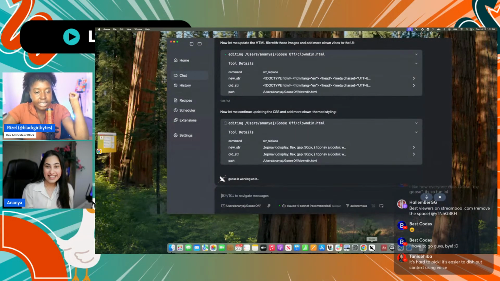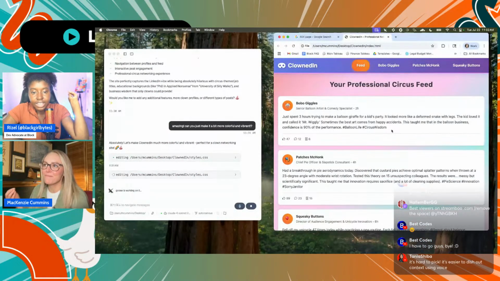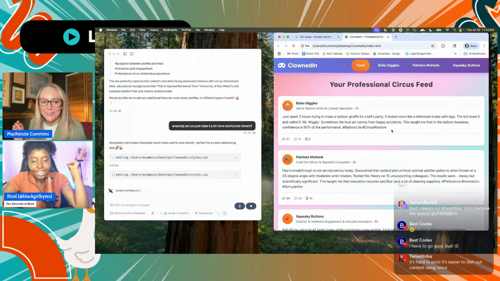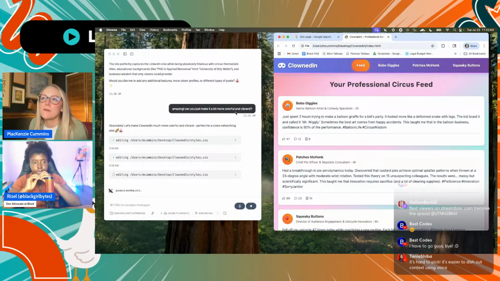Let's see Mackenzie's while it's adding it. I see a couple of colors in the background for her. It's funny that mine came up with a very similar layout in terms of colors and stuff like that. The first one was just orange and yellow, so I asked Goose if it could make it just a bit more colorful and vibrant.